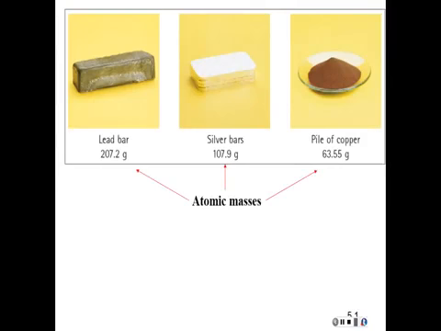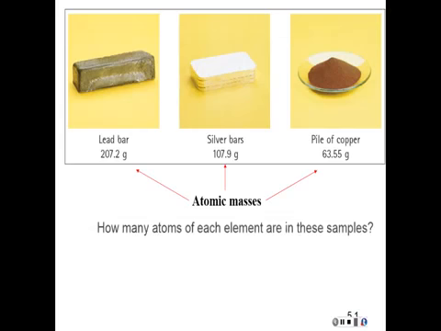We start off by looking at three samples of elements. We have a lead bar, a bunch of silver bars, and a pile of copper. Now the masses that were weighed out were all the atomic masses of each element, weighed out in grams. So you can look them up on the periodic table. Question is, how many atoms of each element are in the samples?